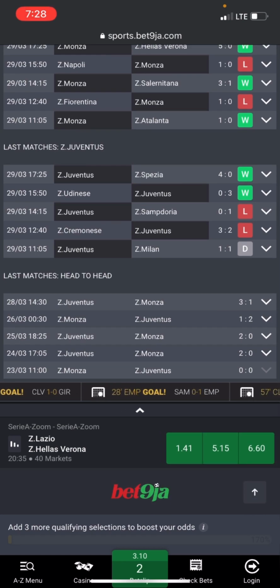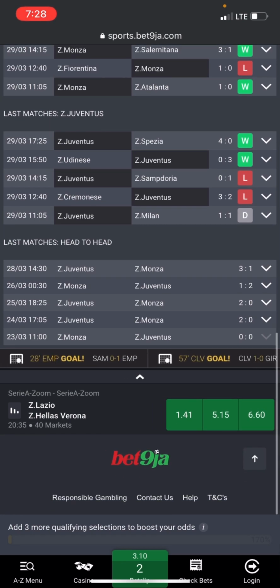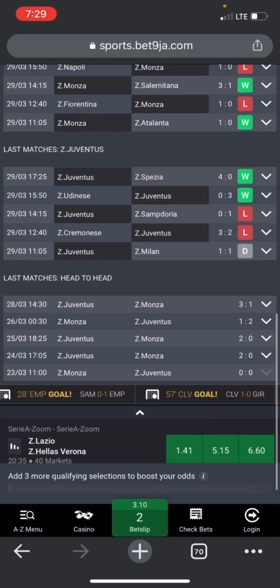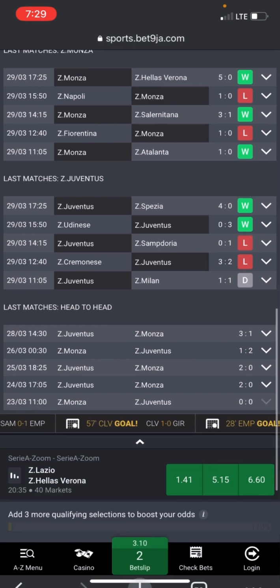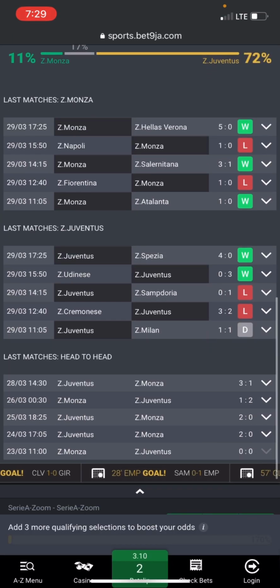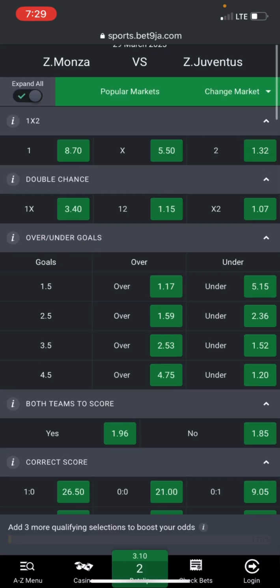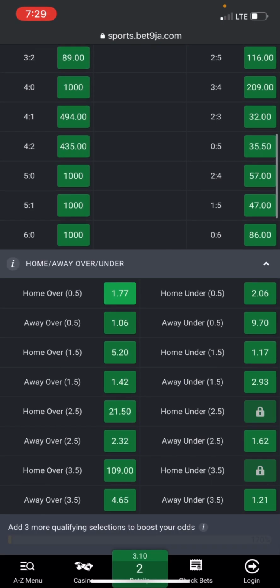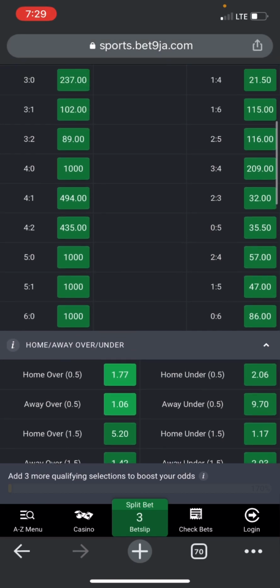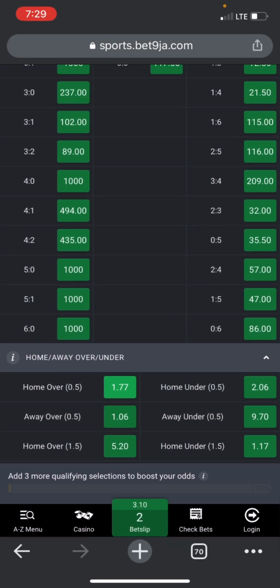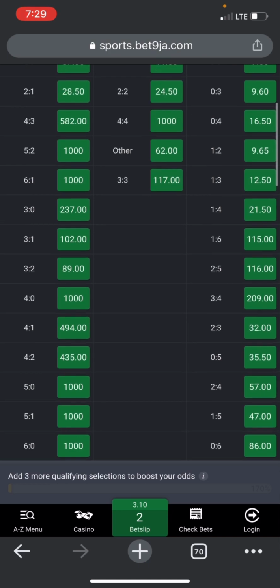Now we also look at the last matches head to head. You can see that Monza scored at least 1 goal here, and drew in the last one, as you can clearly see down there. So when we also go and check for odds of 0.5, you can see they're also giving us the same thing as the other one, which is a very low odd.